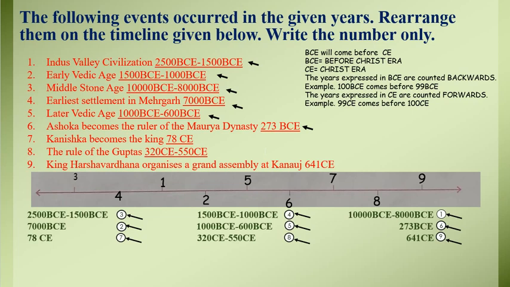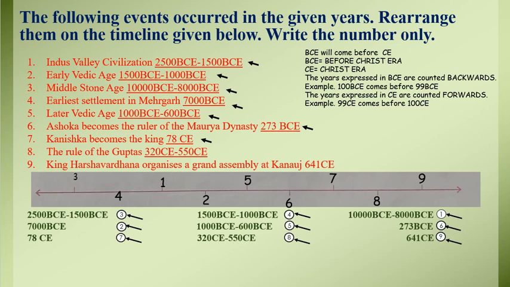If I ask you to put signs of greater or smaller to find the smallest, 78 CE will come first, isn't it? So the next point we are going to put on the timeline is the 7th point, that is Kanishka becomes the king, 78 CE.